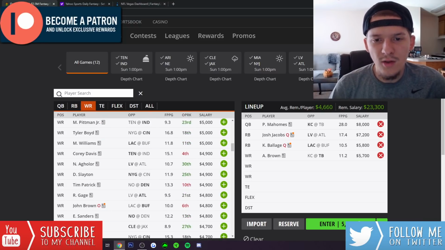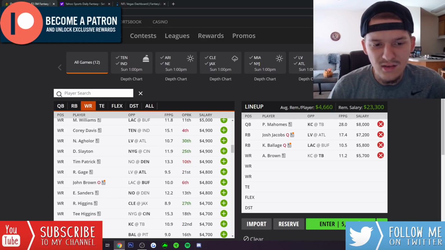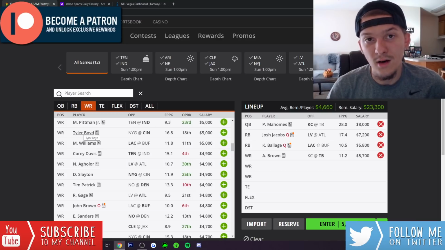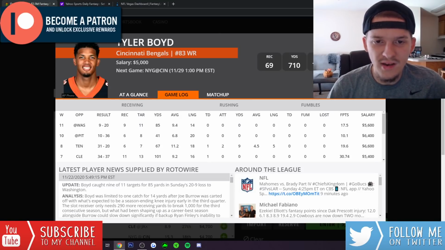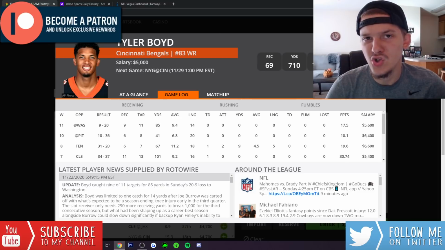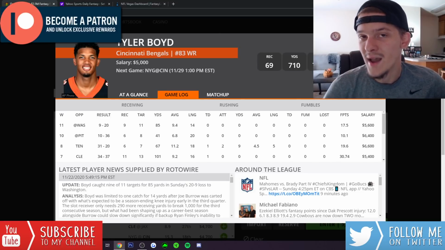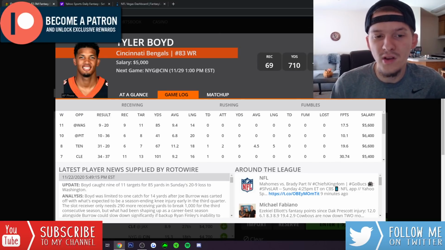I do want to talk about the Bengals receivers real quick. So you got Tyler Boyd's only 5K. T. Higgins is only 4,700. All these Bengals receivers, pretty much these 2 guys in general, have been really priced down because of Joe Burrow getting injured, and now Brandon Allen is expected to start for the Bengals. So obviously with Brandon Allen at quarterback, we do expect this Bengals offense to be not nearly as efficient, probably not going to be as good. You don't expect them to put up as many points with Allen at quarterback rather than Burrow.